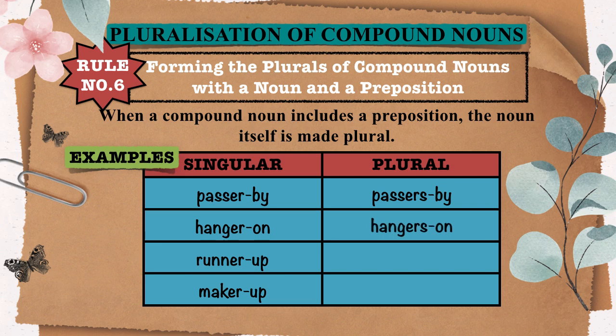Hanger-on, hangers-on. A hanger-on is someone who clings to a person, group, or situation, often for personal gain. Runner-up, runners-up. Maker-up, makers-up. The word maker-up has multiple meanings. First, arranging set type for printing. Second, assembling or packing manufactured goods. Third, making or manufacturing garments. Fourth, one who makes up, for example, creates, invents, or fabricates something.